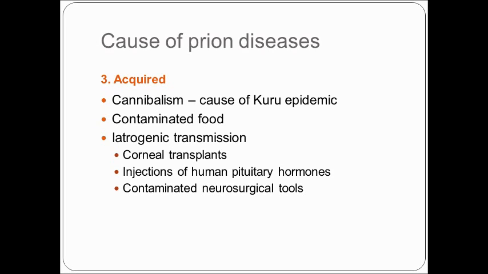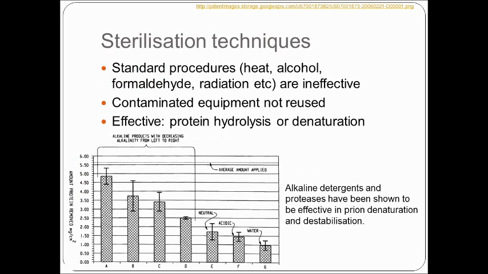Prions may also be transmitted through medical procedures such as corneal transplants and pituitary hormone injections, or through the use of contaminated medical equipment in neurosurgery. Prions, unlike bacteria and viruses, do not contain nucleic acids, so they are not destroyed by standard sterilization procedures such as heat, alcohol, formaldehyde, and radiation, which target and destroy the nucleic acids that direct replication in viruses and bacteria.